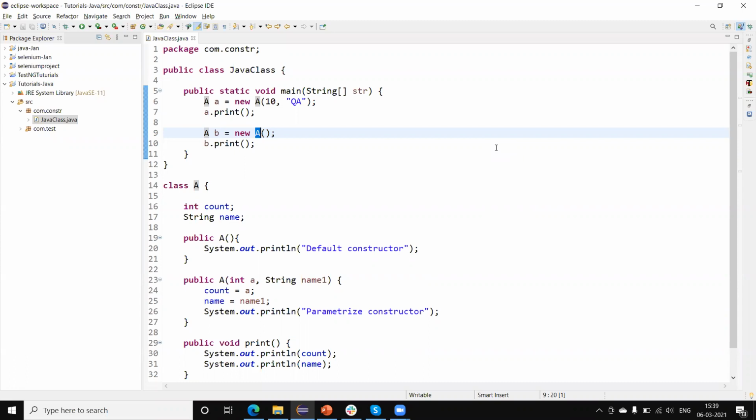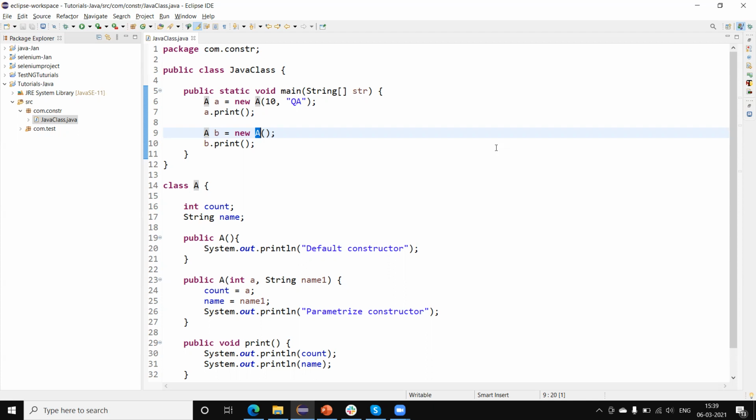A constructor never returns any value, while a method may or may not return values. The constructor name is the same as the class name, whereas a method name may or may not be the same as the class name. In the case of a constructor, it is mandatory to have the same name as the class name, while for a method it is not mandatory. You can give any name for the method.